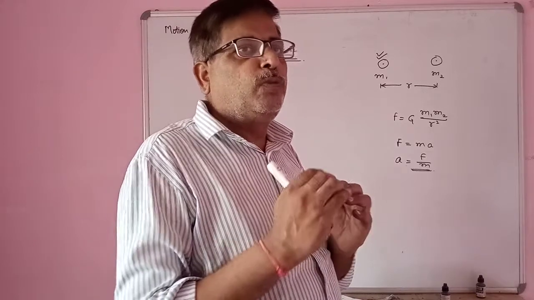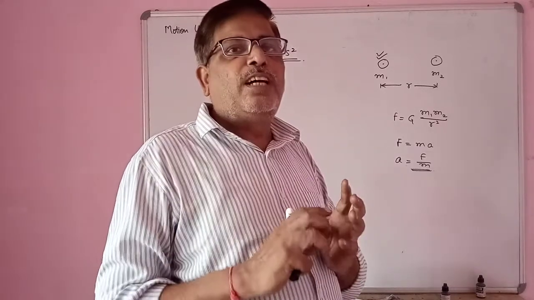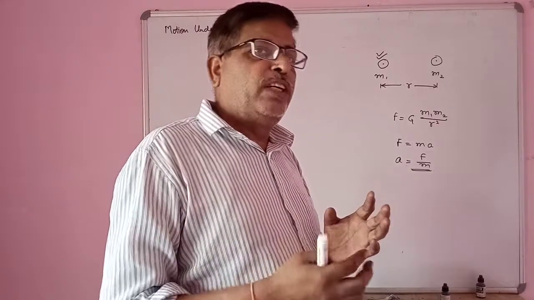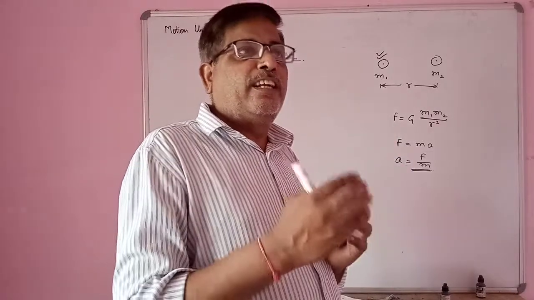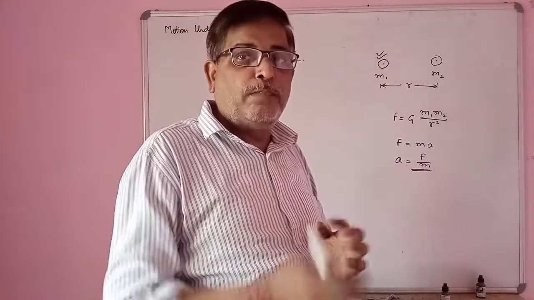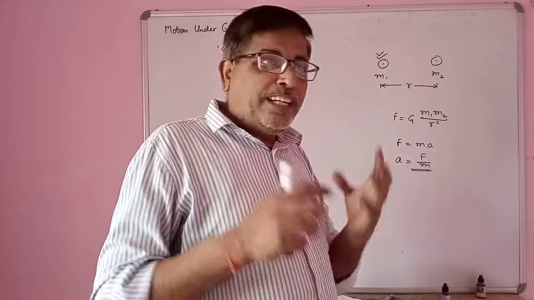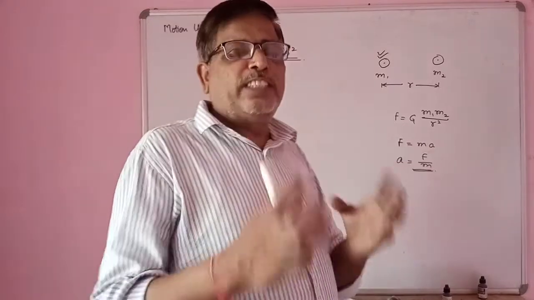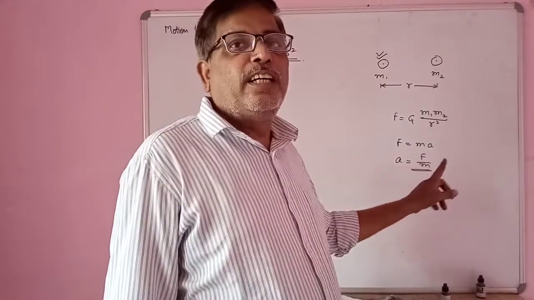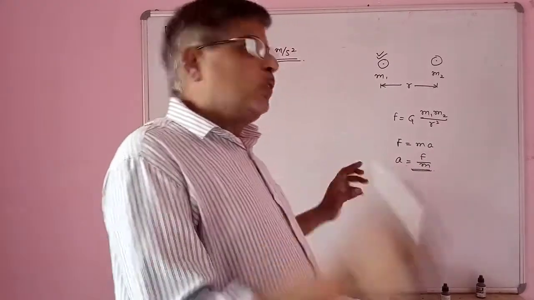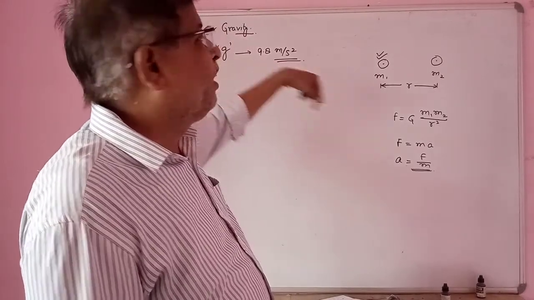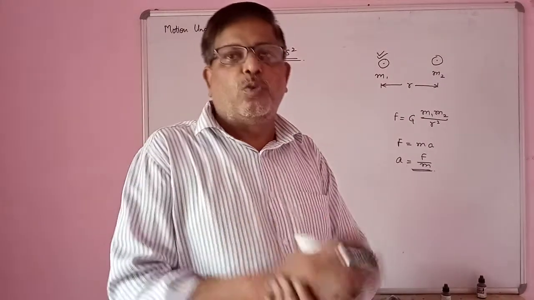The value of small g varies with position. At the equator it is different, at poles it is different, at Earth surface it is different, at some height it is different. But because all such objects are very small as compared to Earth, we are taking it as a constant, and at Earth surface it is considered 9.8 meter per second square.